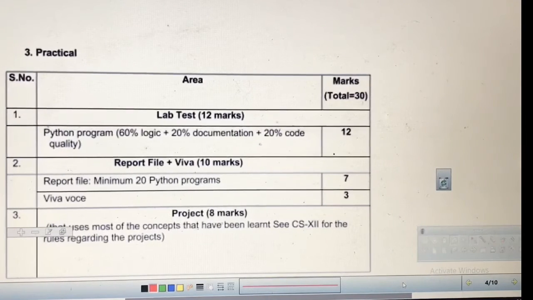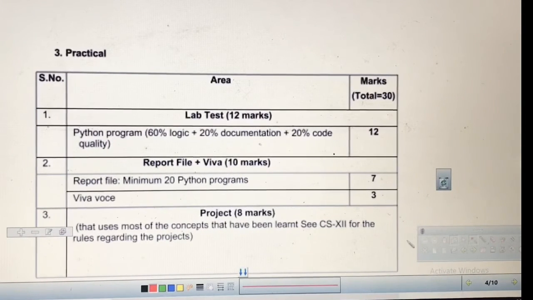In your practical, you have to write a program and execute it. In a program there are three important things. Logic, so 60% marks are for logic, 20% marks are for documentation, like writing comments, and 20% for code quality, how much quality code you have written.